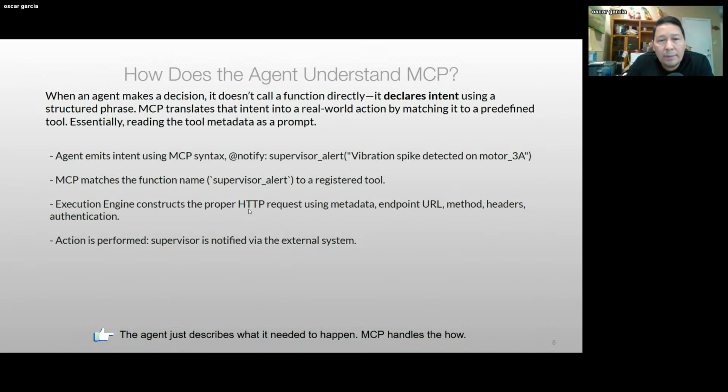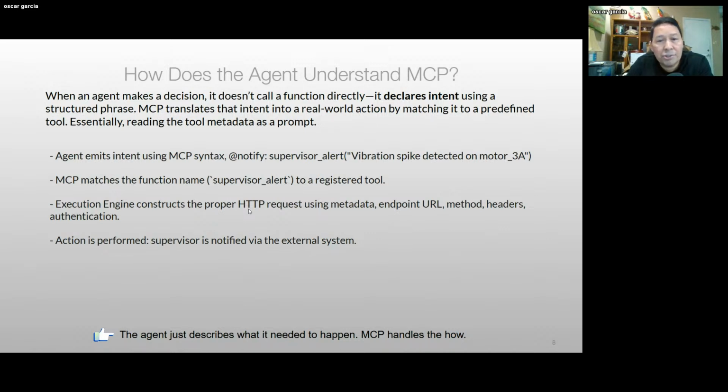So basically, it reads this tool metadata as a prompt, and then the agent emits this intent with an MCP syntax, of course, like for example, notify supervisor alert and send the message in the payload, right? And basically at that point, MCP matches this to the tool that is registered and is able to understand the specifications of this is an API call and I need to execute this action on that API call.